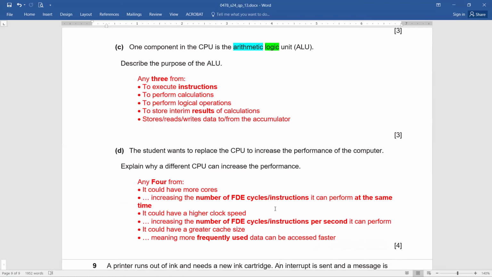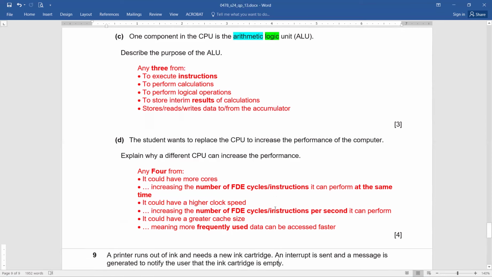And these are just very few of the answers which a student can write, and he will be able to score 4 out of 4. So you have mentioned the cores, the clock speed, the cache size, and you can even mention the width of the address bus and the data bus. So you will definitely be able to score the marks.